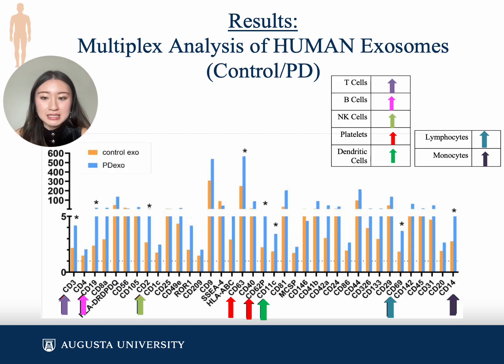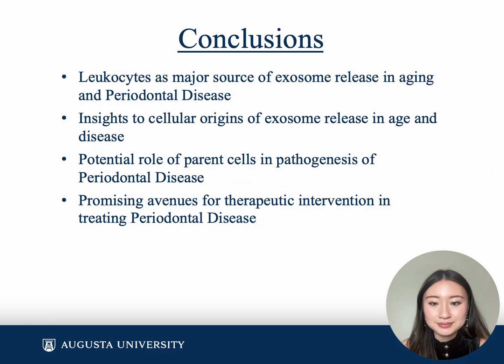To determine if this data can be extrapolated from mice to humans, this multiplex analysis was also performed on human exosomes, control and those with periodontal disease. In human PD exosomes, there were elevated levels of markers of T cells, B cells, natural killer cells, platelets, dendritic cells, lymphocytes, and monocytes. Data from human exosomes corroborated our results from mice, where exosomes from leukocytes were significantly increased in gum tissue in periodontal disease.